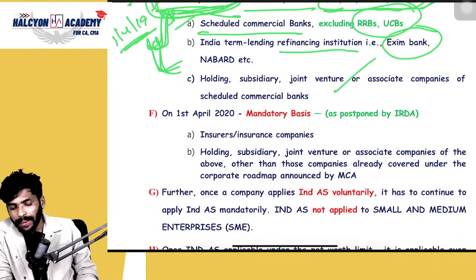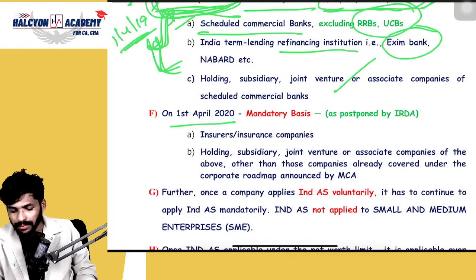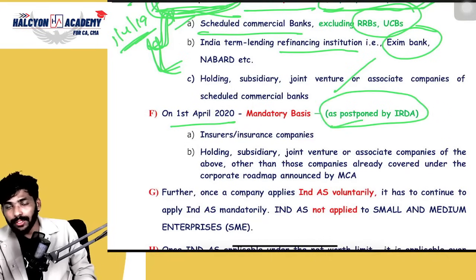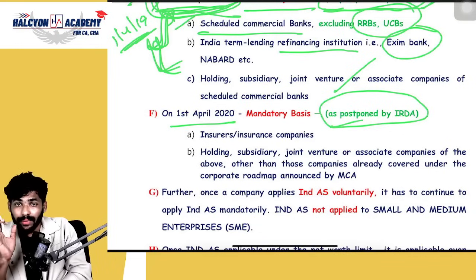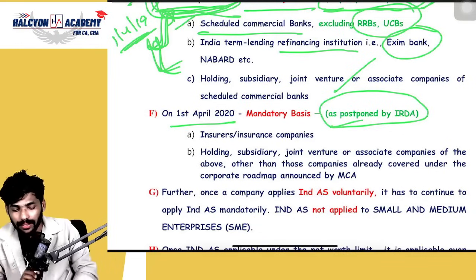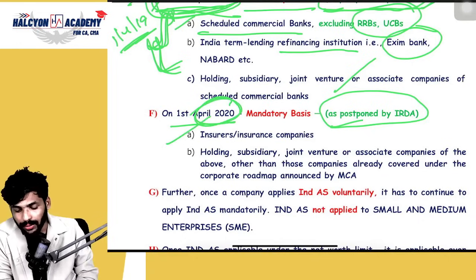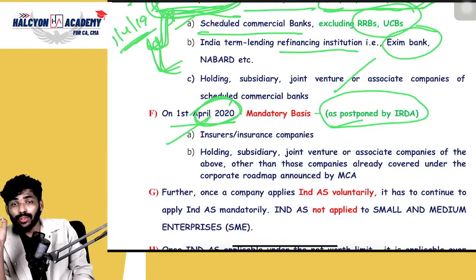Coming to 1/4/2020, this is also postponed by IRDA, which means it is not at all applicable. But for examination purpose, you need to give the answer. What is that, guys? 1/4/2020, which is covered in insurers or insurance companies.